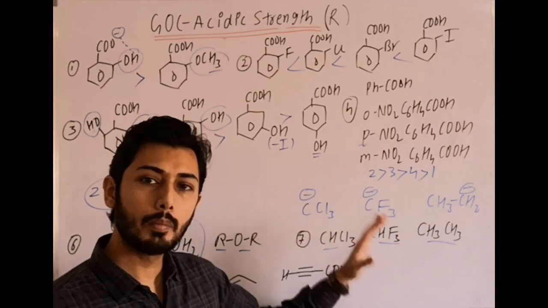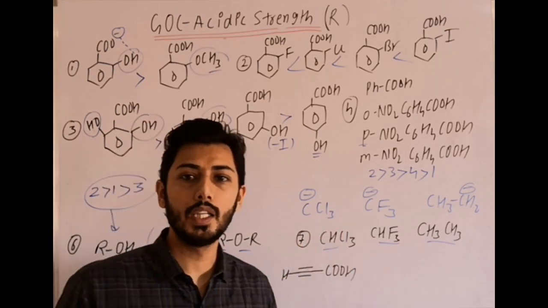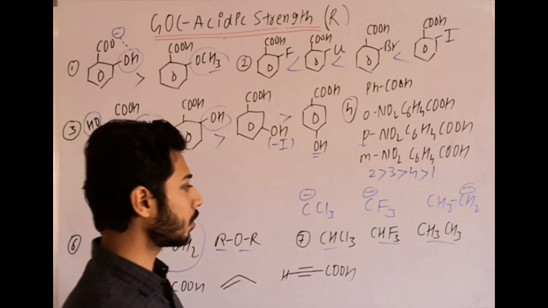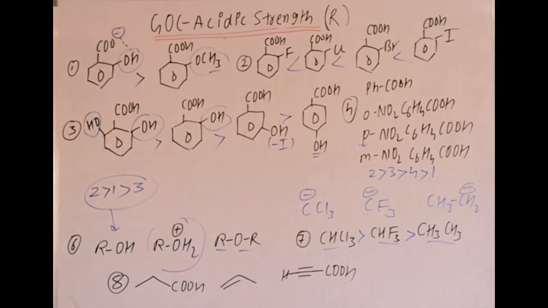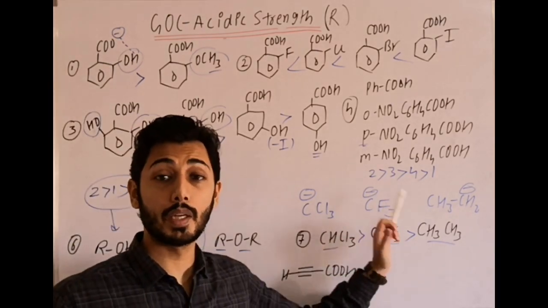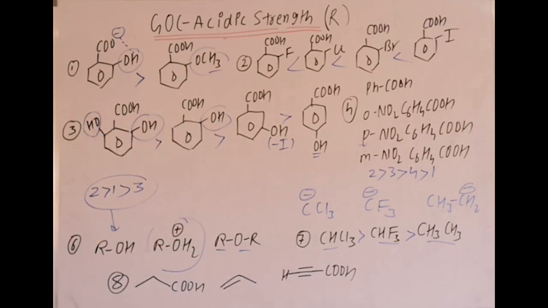Therefore, due to back bonding, this negative charge or conjugate base is highly stabilized, and if it is highly stabilized, therefore its corresponding acid will be strongest. In the second case, there will be no back bonding, only stabilization through electron withdrawing effect, that is minus I effect, and in that case it is least stable, no stabilizing factor.